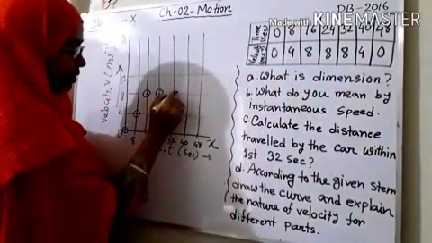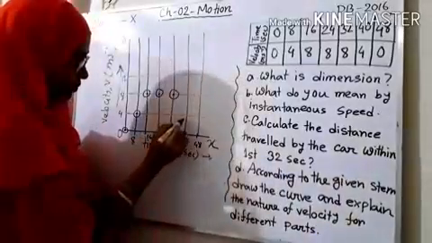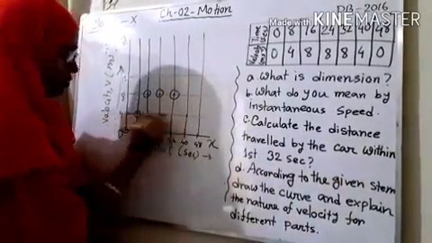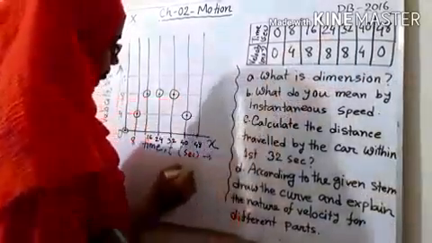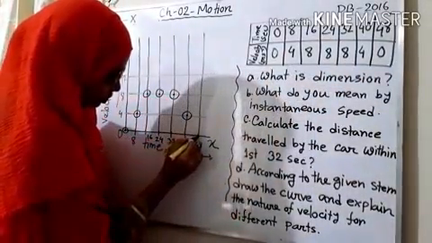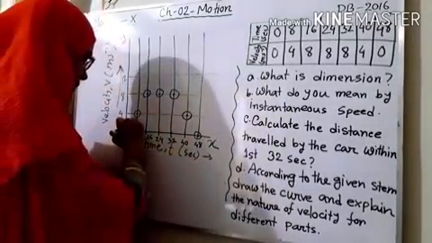Here 32 and 8, and 40 is here and 4 is in this way because here is 4. So this is the point. And the last point is (48, 0). So here 48 and it is 0. Now we will join the lines here.